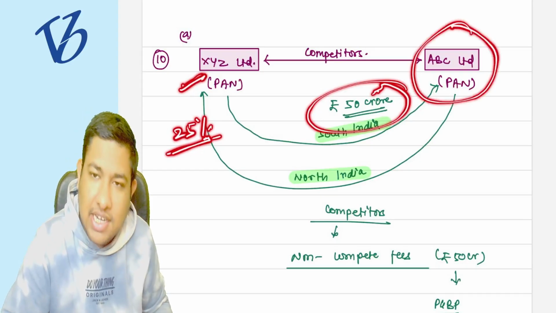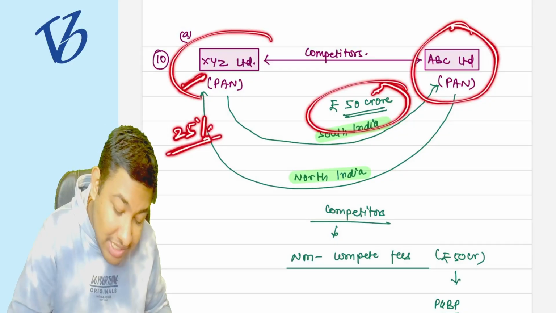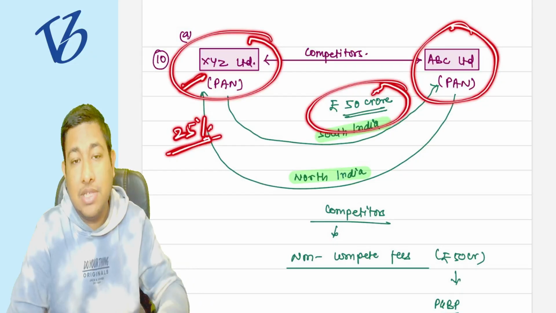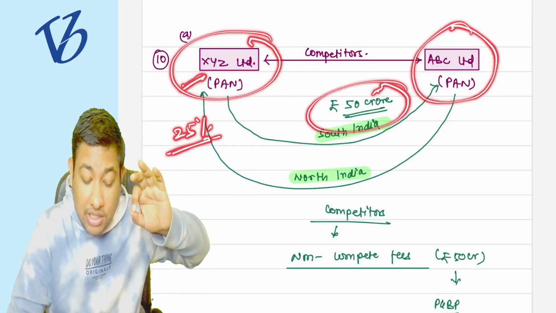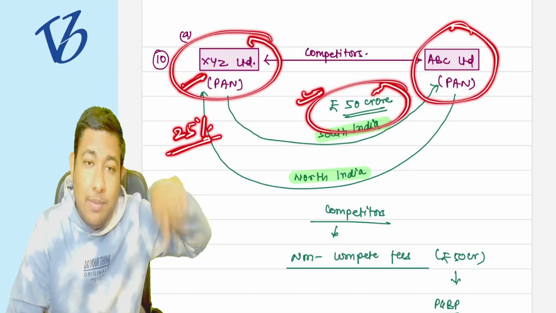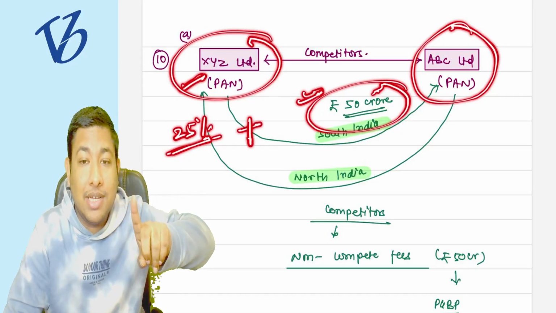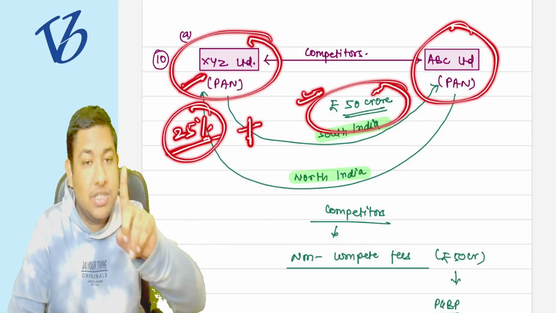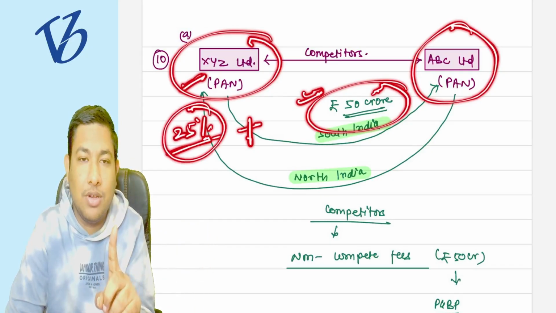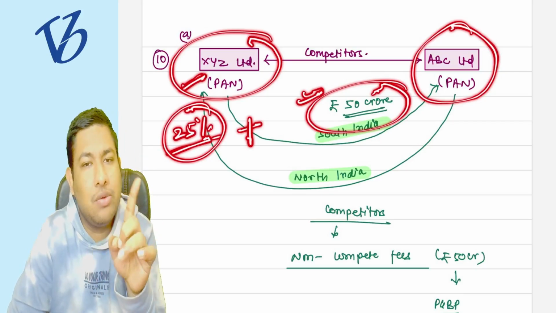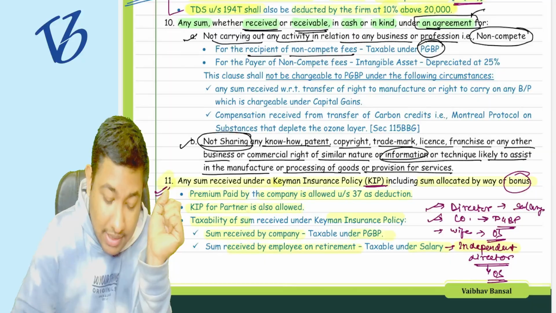For this, it is an income, it is PGP income. For the payer, it is an intangible asset, and you have to deduct 25%. If it is already reduced, if this 50 crore rupees is already debited in your P&L, then you have to add it back because it is not an item that is allowed, and only 25% depreciation is allowed on that particular item. Understood or not? This is the thing we will see in the question and answers, and you are going to easily understand it.